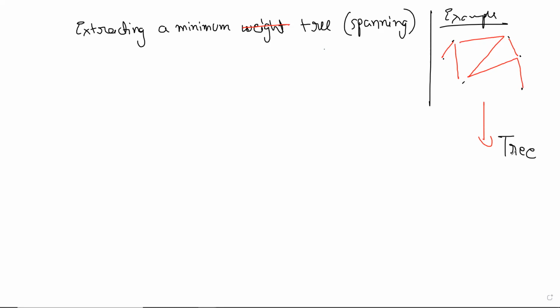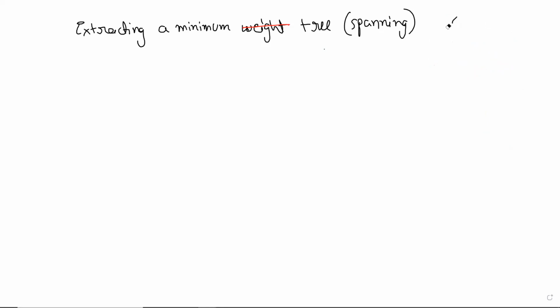Okay, but so far that was all the unweighted case, and we had even given an algorithm, described a process here. We just said that if there is a cycle, remove the edge, and so on. But today we are not interested in that. Today we are interested in the weighted case.